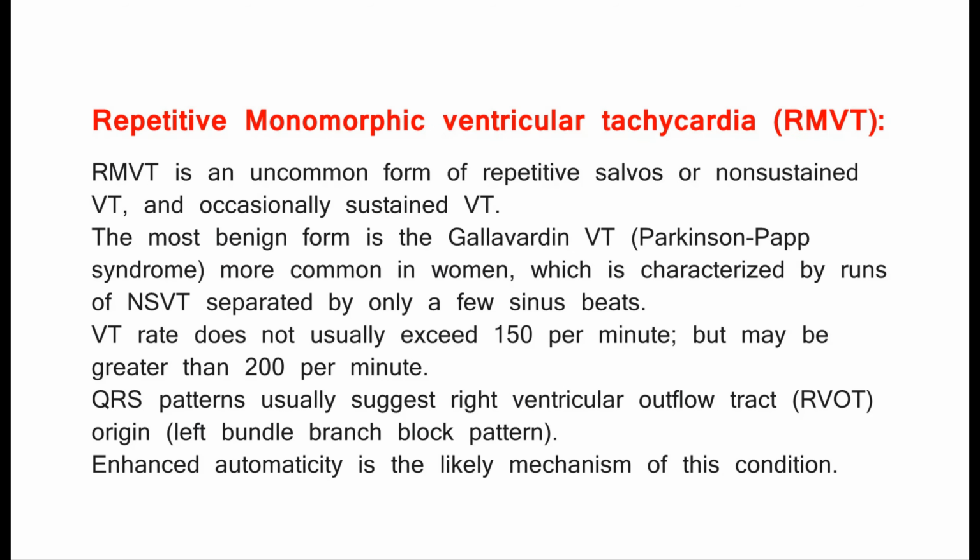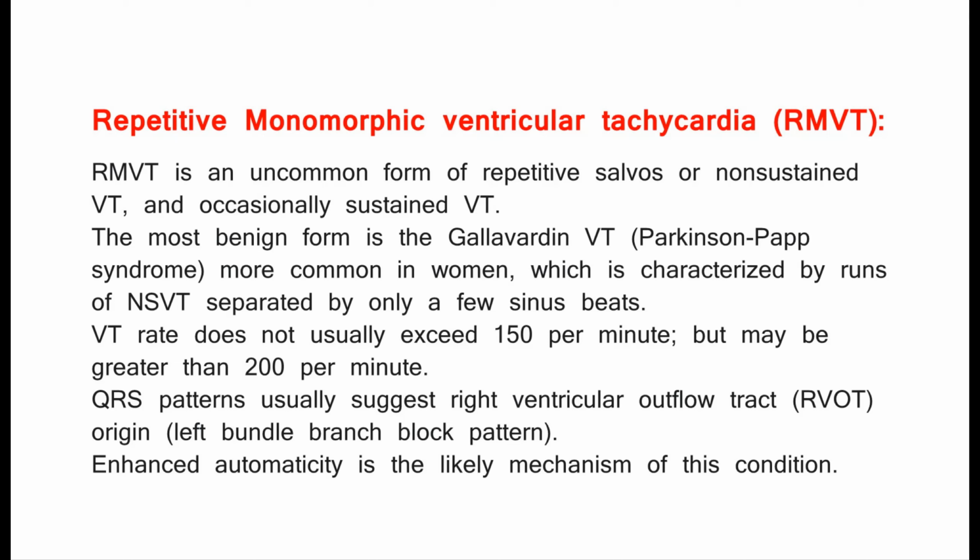Repetitive monomorphic ventricular tachycardia, RMVT. RMVT is an uncommon form of repetitive salvos or non-sustained VT, and occasionally sustained VT. The most benign form is the Gallavardin VT, Parkinson-Papp syndrome, more common in women, which is characterized by runs of NSVT separated by only a few sinus beats.